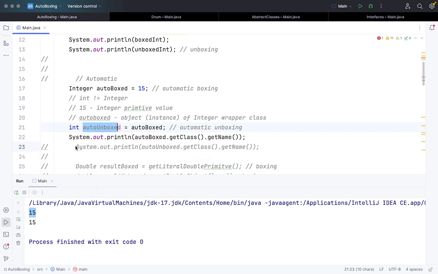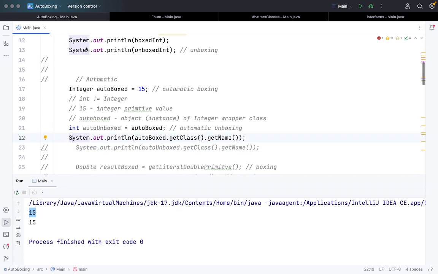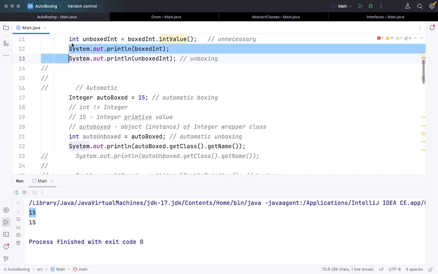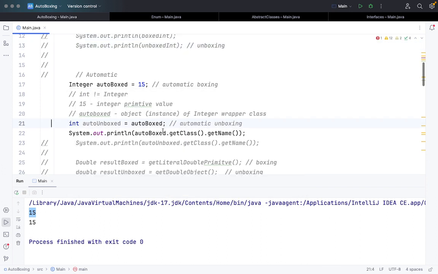Let's run line number 22 first to see how it will show. Let me comment a few lines to show you how the autobox, which is an Integer wrapper class object, will look.